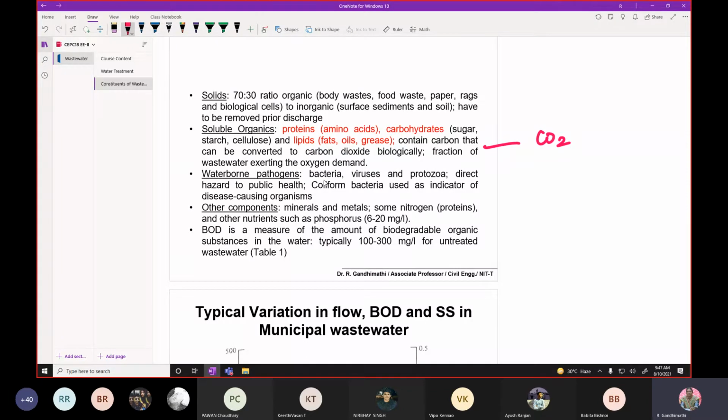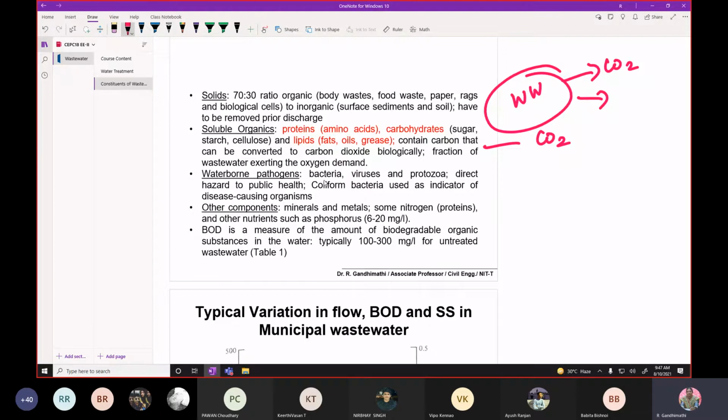That's what we are doing in the wastewater treatment. The main objective is the removal of the organics. The removal means we are converting the carbohydrates in the wastewater into carbon dioxide. At the outlet, you have only a small amount of organics because the remainder is converted into carbon dioxide.